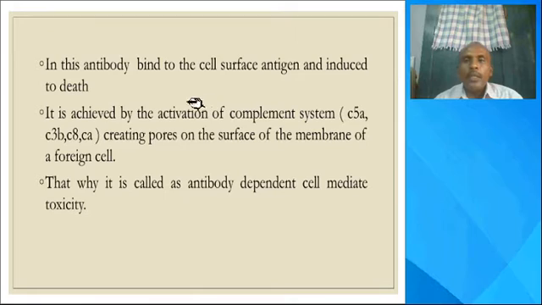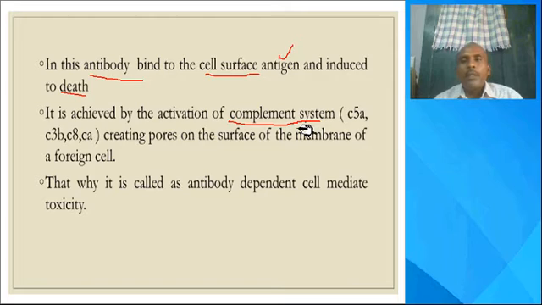So what happens is that these antibodies, IgG or IgM, will bind to the surface of the blood group. Blood group means it is an antigen, and this leads to cell death. The total process is activated by the complement system. The complement system means small proteins participating in innate immunity. These proteins are generated in the liver, and they activate the actions of the immunoglobulins.